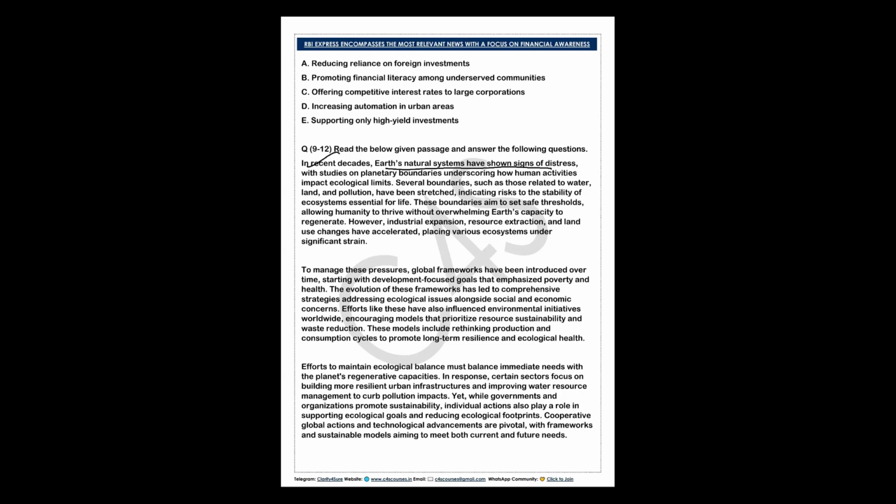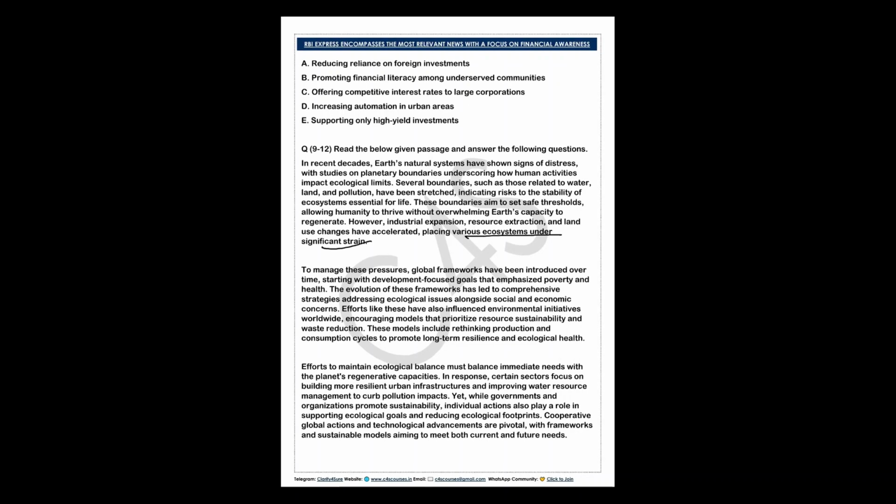These boundaries aim to set safe thresholds, allowing humanity to thrive without overwhelming Earth's capacity to regenerate. However, industrial expansion, resource extraction, and land use changes have accelerated, placing various ecosystems under significant strain.